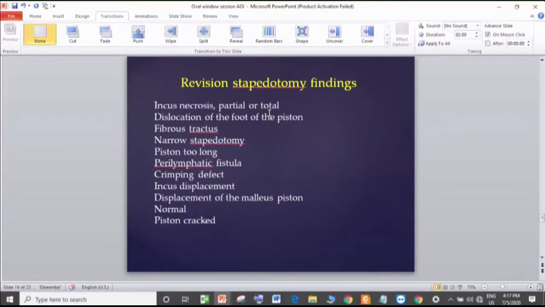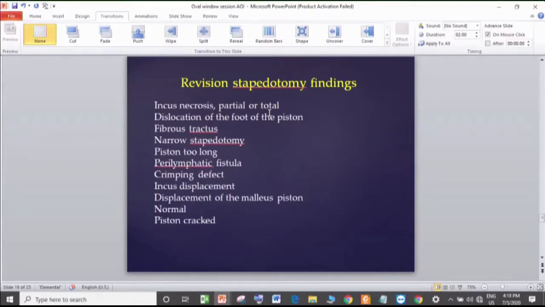So straight away your answer is you will just clear the area and put a longer piston, or just an adequate size piston, whatever it is. Correct. Okay, fibrous tissue we have already discussed. We'll vaporize it with a laser. It's the equivalent of a debrider on a nasal polyp.